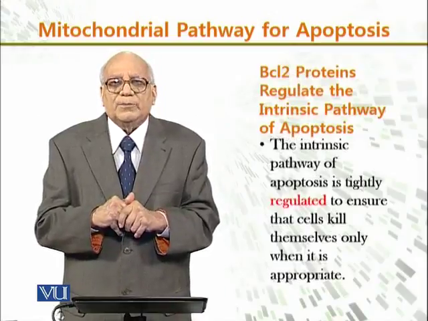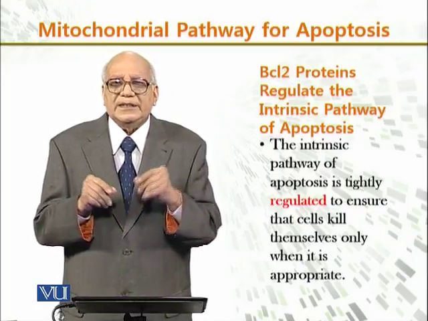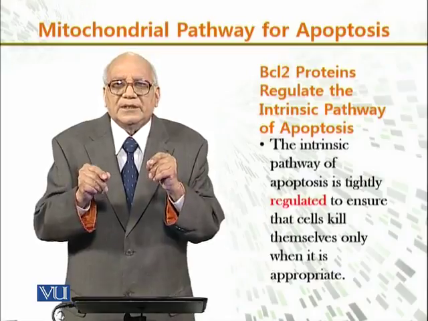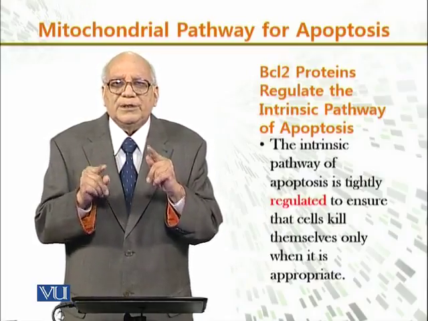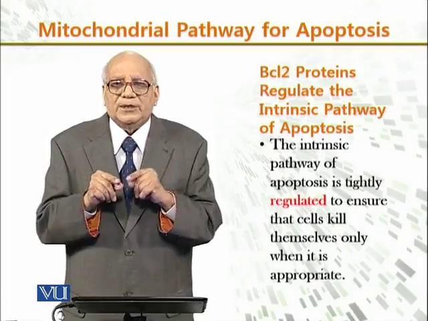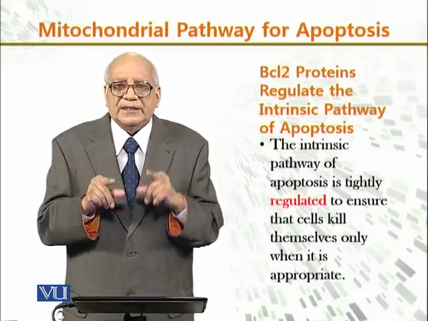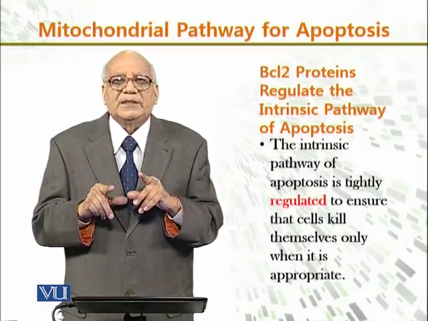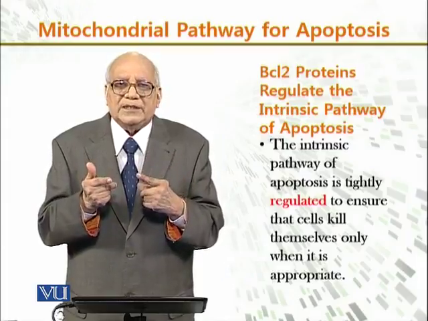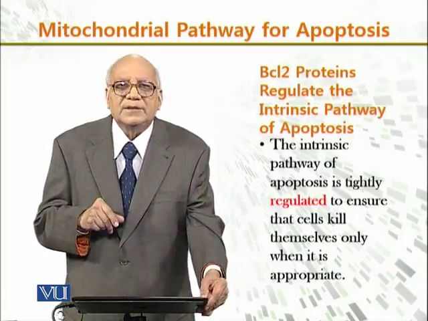Now, another group, the BCL2 proteins, as a matter of fact, regulate the intrinsic pathway of apoptosis. The intrinsic pathway of apoptosis, which starts from the mitochondria, is controlled by BCL2 proteins, and the intrinsic pathway of apoptosis is tightly regulated, very tightly regulated. Why? To ensure that cells kill themselves only when it is appropriate. It should not be that the cells keep dying for no reason. BCL2 proteins make sure that cell death occurs only when it is needed.